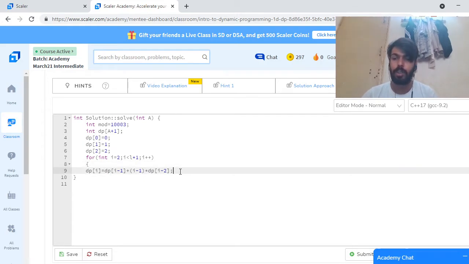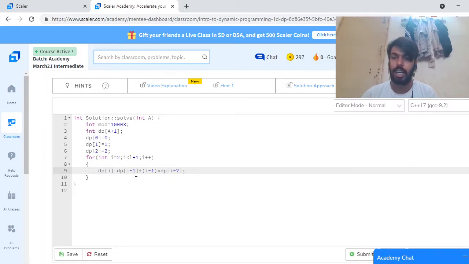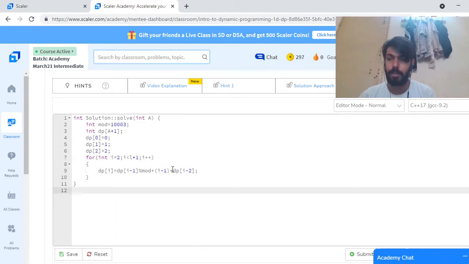In the for loop, I will do percentage mod, and here also I will do percentage mod.